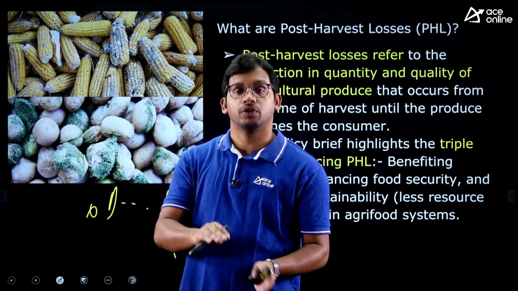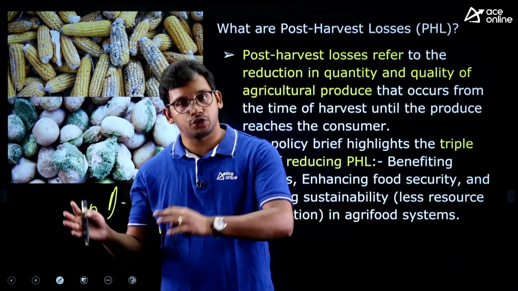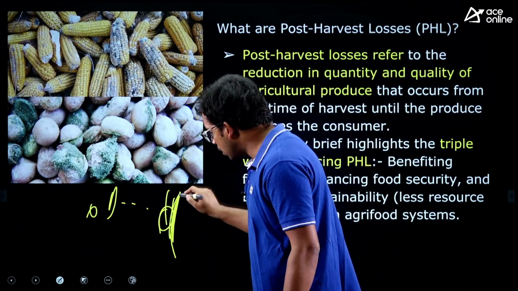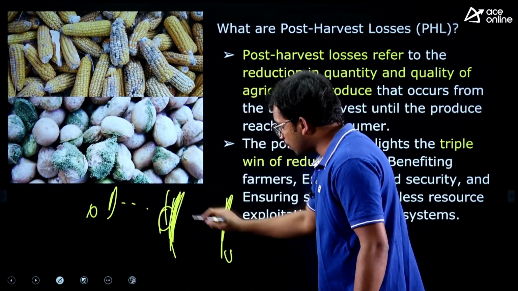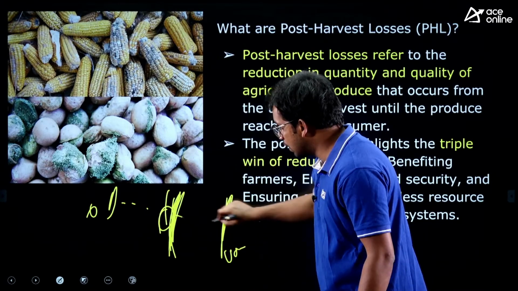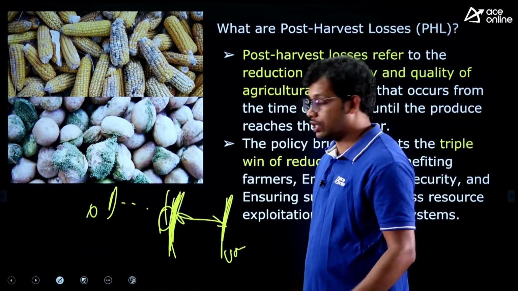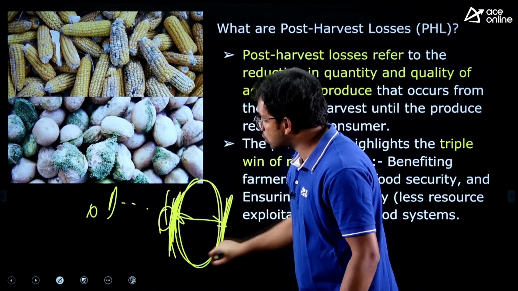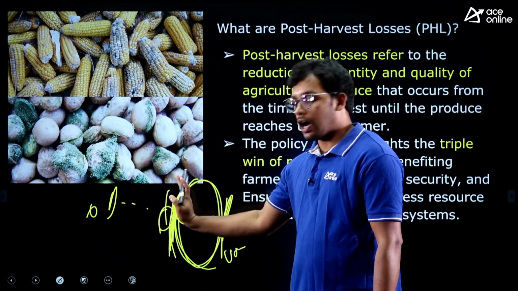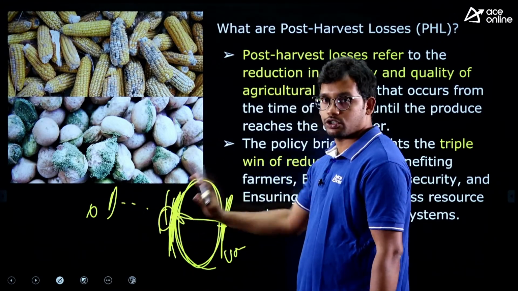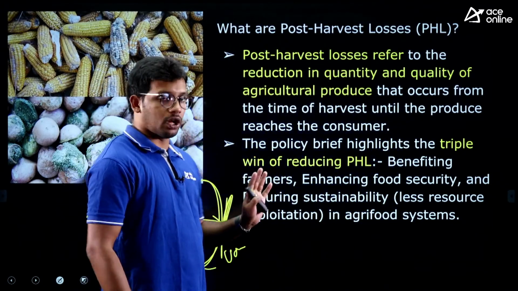You need treatment, you need storage, like cold storage and all. You need to transport to the consumers. So in this time span, after harvest till it reaches the consumer, whatever the losses or wastage, those are called post-harvest losses. So this is the wastage between harvest and reaching the consumer. In between this, if there is a wastage, that is called post-harvest losses, right?